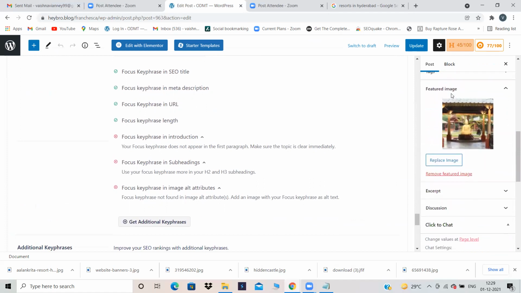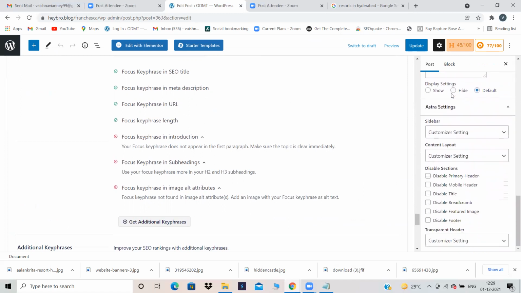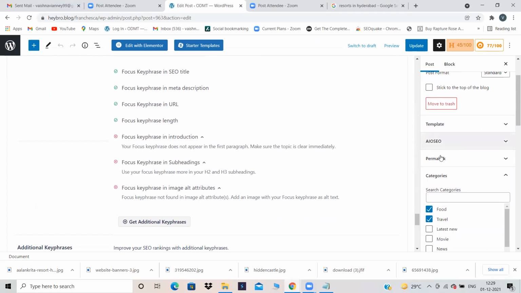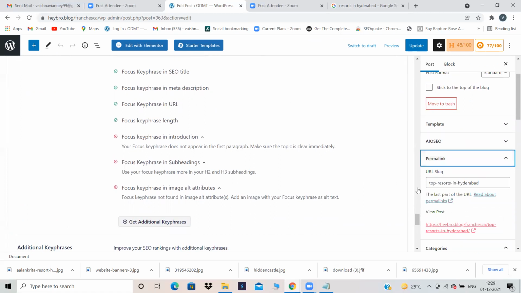Just scroll down. Here there will be an option called permalink. Can you see over here? Permalink is there. Permalink is in the sense file name. Just click on this permalink. Can you see this, top resorts in Hyderabad? Did I give this file name as top resorts in Hyderabad? I have not written top resorts in Hyderabad over here.